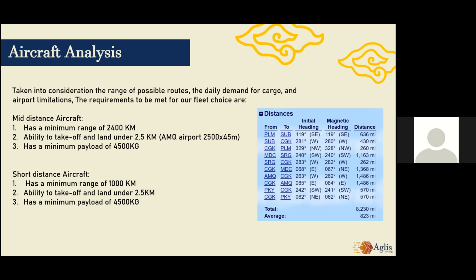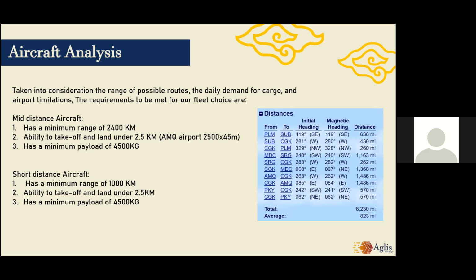So with that comes our first consideration, having a minimum range of 2,400 kilometers. The shortest point-to-point distance in our route plan is from Tegika to PLM, with only 260 miles or 418 kilometers between each airport. Because of the large distance difference, with one being very short and one mid-range, we decided to choose a fleet with two different aircraft specifications. A mid-distance aircraft to serve longer distances that smaller aircraft cannot reach, and a short-distance aircraft that serves shorter routes.